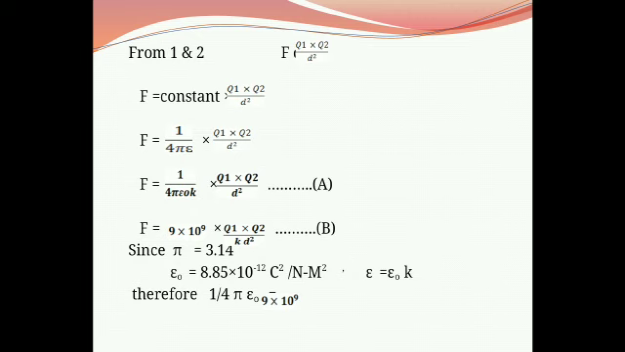And when we put the values of that constant, pi is 3.14, epsilon 0 is 8.85 into 10 raised to minus 12 Coulomb square upon Newton meter square, and therefore 1 upon 4 pi epsilon 0 equals 9 into 10 raised to 9.